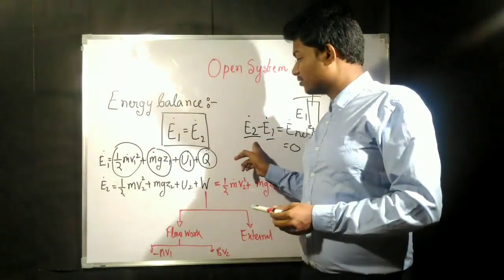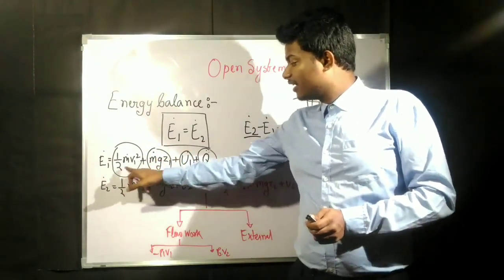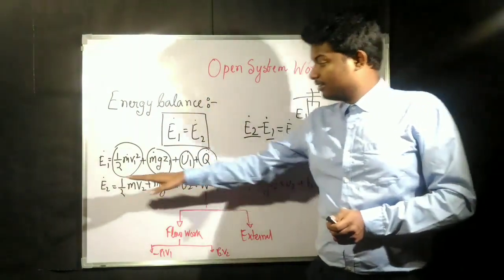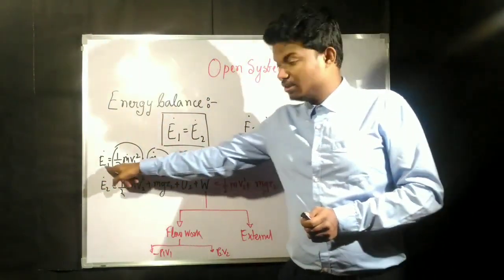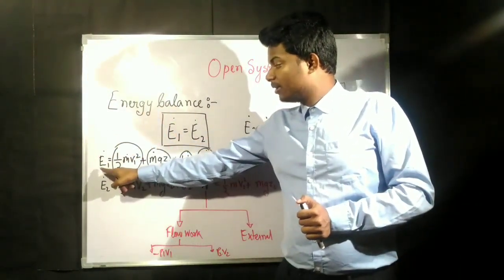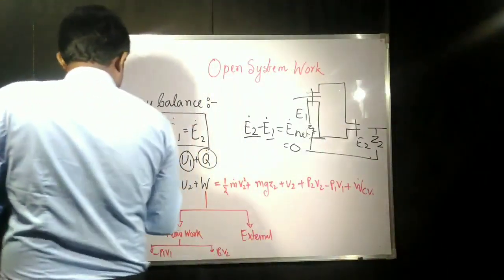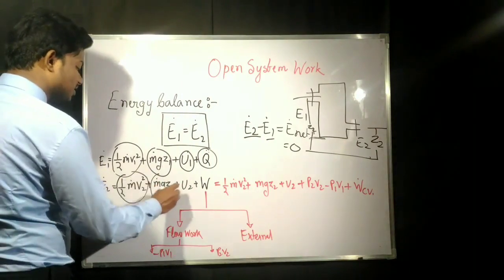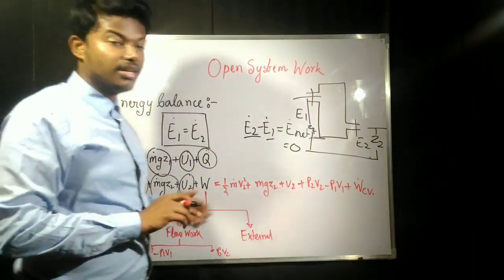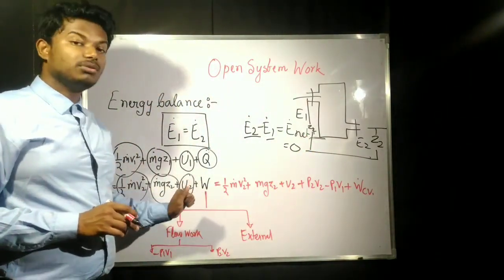So these are the several terms which make up the energy. This is kinetic energy, this is potential energy, this is internal energy, and this is the heat we are going to give. These all together sum up to become E1. In E2, similarly, we have kinetic energy at exit, potential energy at exit, internal energy at exit, and whatever work we are going to take out from the system is going to be W.